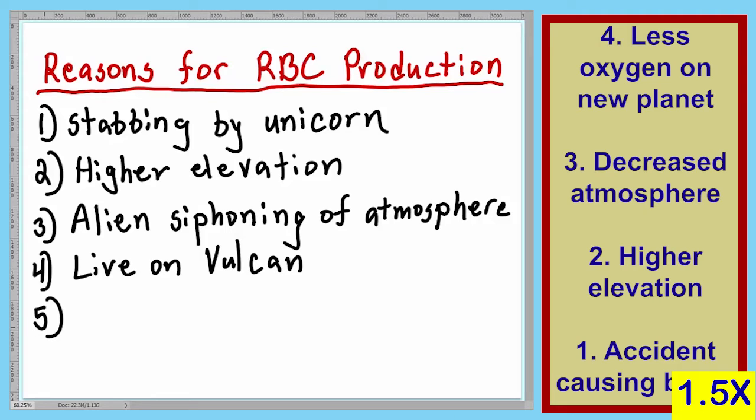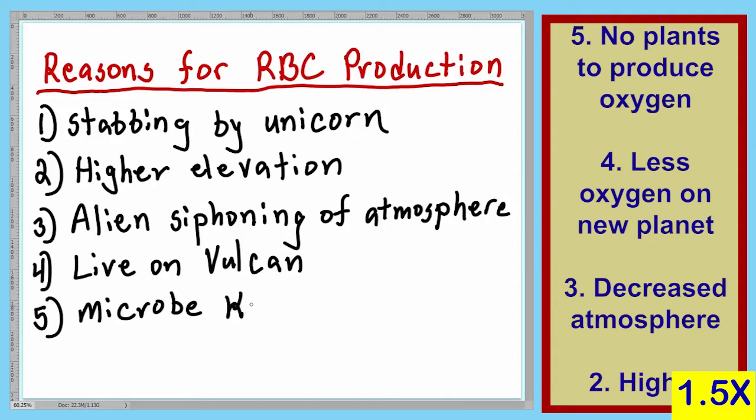For our fifth reason, let's say that a mad scientist produces a microorganism that destroys most of the plants on Earth. When this happens, there'll be no plants to produce our oxygen, and so the amount of oxygen in the atmosphere is going to be lower. There's going to be less oxygen in our blood, and for this reason, we would need to produce more red blood cells. And so here are 5 reasons why we would need to make more red blood cells.